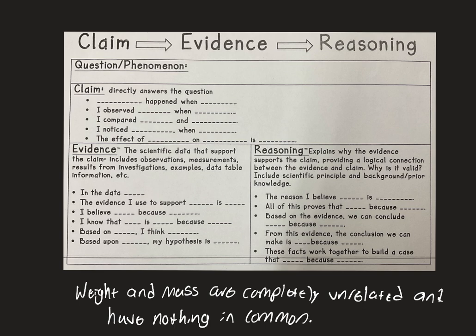We of course know that this is invalid, but your job is going to be to explain why it's invalid using claim evidence reasoning. So our question would have been something to the effect of, are mass and weight related? And then you would have made a claim. Well, the claim was already provided for you. So my claim is, I think weight and mass are completely unrelated and have nothing in common. Again, this is wrong. So what you guys are going to do is you're going to write a CER paragraph.